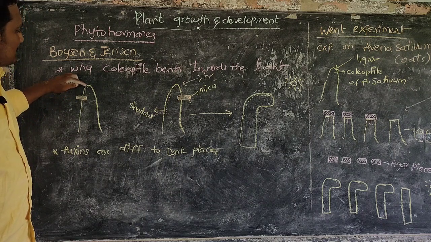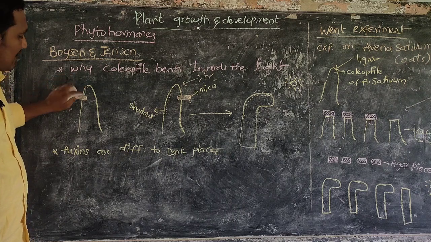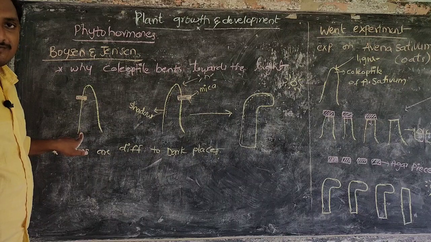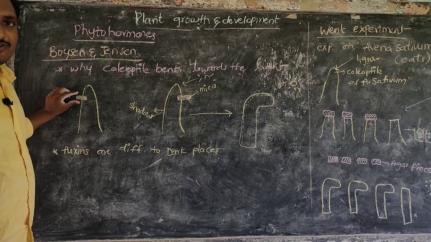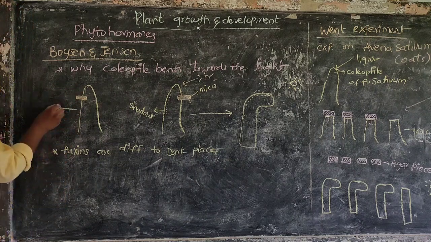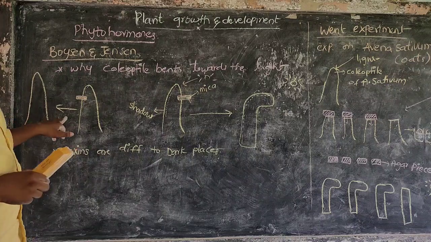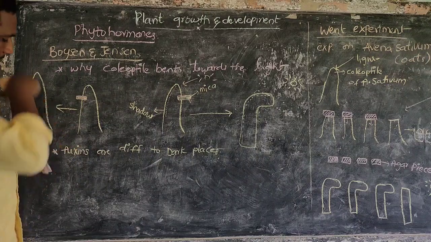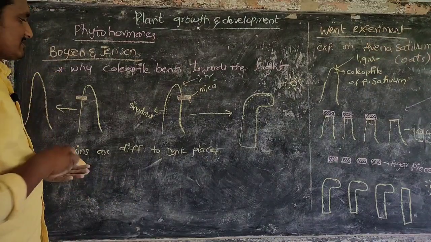So the auxins travel from the tip to this region only, but do not travel to the remaining region. That's why this coleoptile is always straight. How does this bending take place?